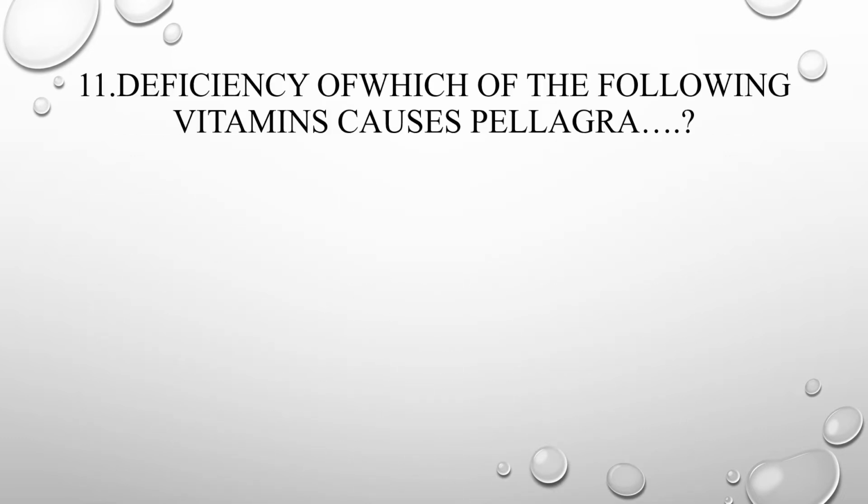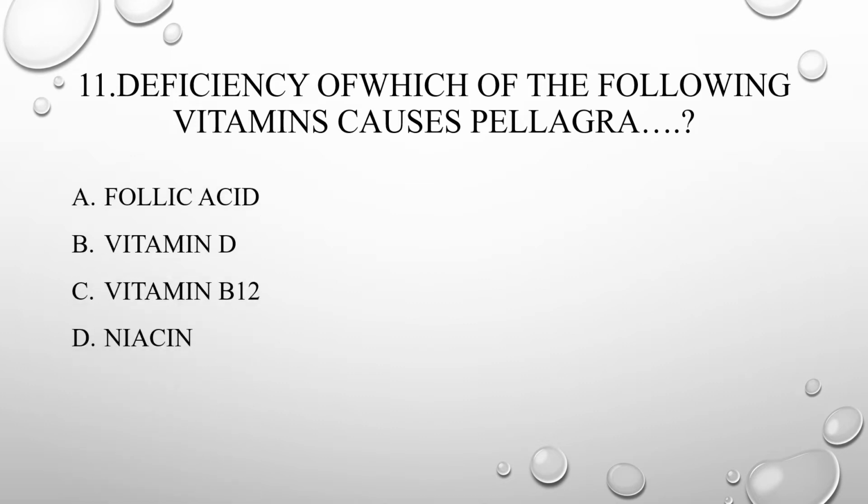11th one, deficiency of which of the following vitamins causes pellagra? A. Folic acid, B. Vitamin D, C. Vitamin B12, D. Niacin. So the answer is niacin. Pellagra is caused by the deficiency of niacin.